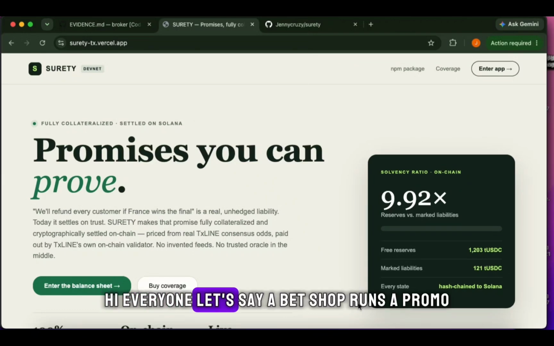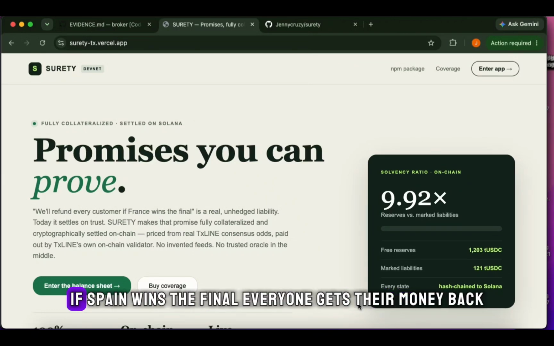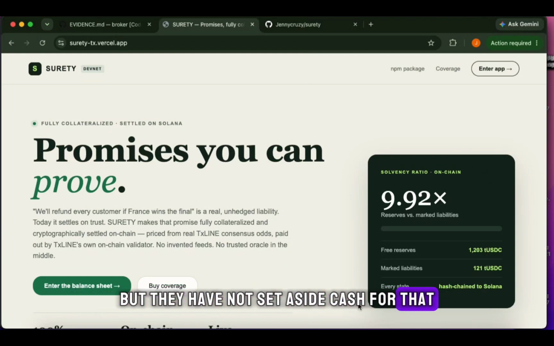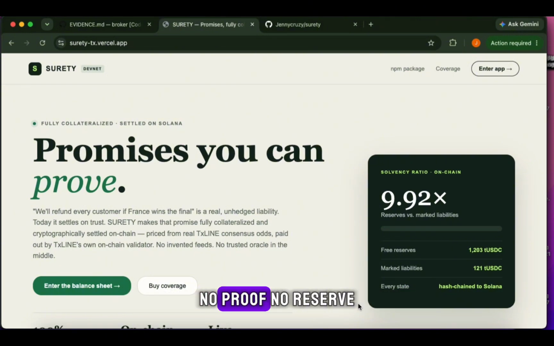Hi everyone, let's say a bet shop runs a promo. If Spain wins the final, everyone gets their money back. But they have not set aside cash for that. And when the match ends, they might decide whether to pay or not. No proof, no reserve. So we built Shorty to fix that.